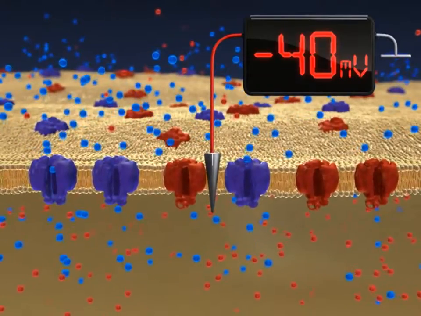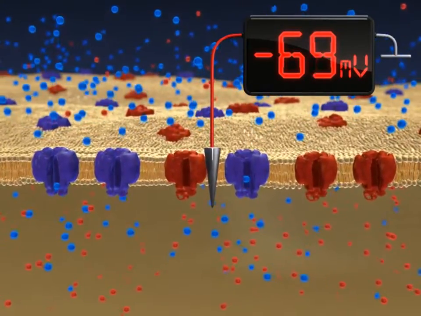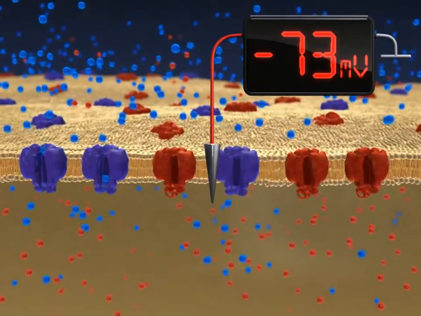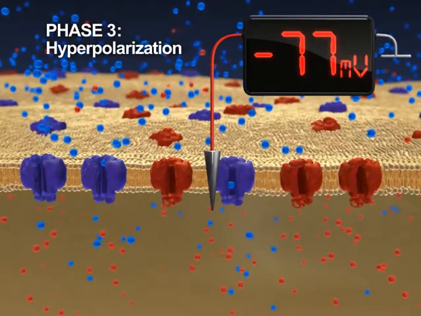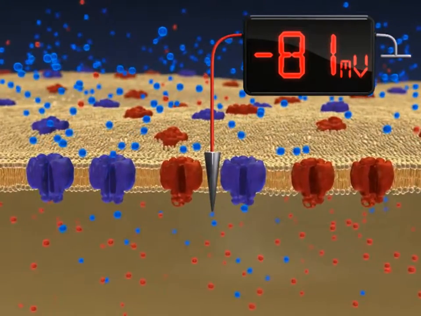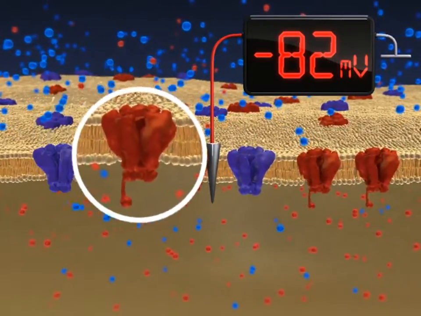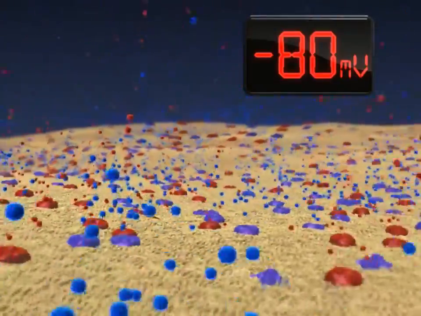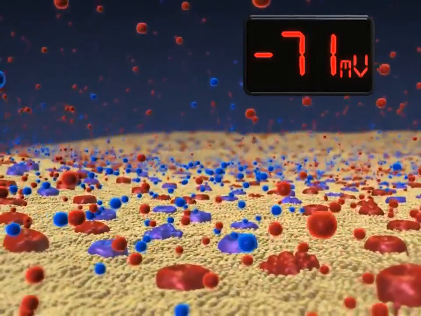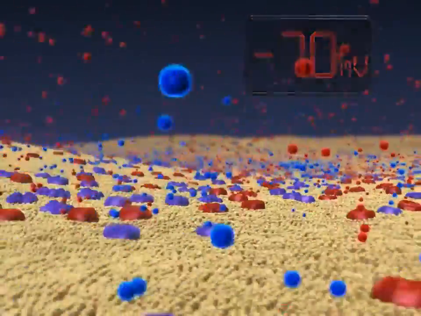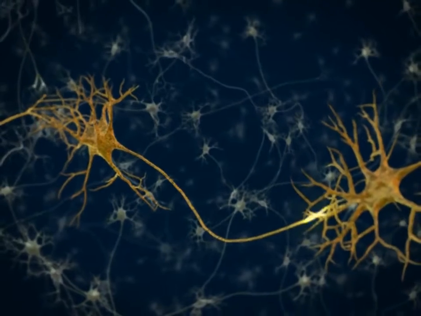However, the membrane potential continues in the negative direction, going beyond the resting state of minus 70 millivolts. This marks the beginning of phase 3 of the action potential, known as hyperpolarization. During this phase, voltage-gated potassium channels close and all voltage-gated sodium channels are released from inactivation. By the end of this phase, ions move through leak channels only and the membrane potential returns to the resting state of minus 70 millivolts. The neuron is now ready to fire another action potential.